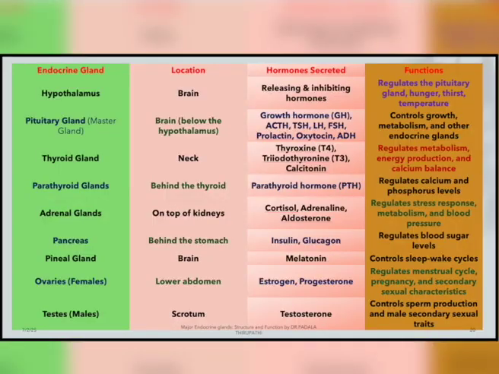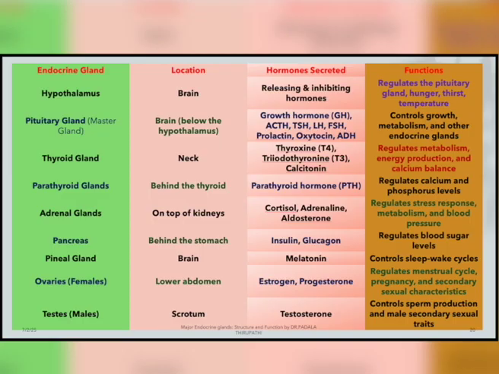And the last one is the pineal gland. The pineal gland is situated in the deeper region of the brain. It releases the melatonin hormone. It is useful for circadian rhythms, our day to day life activities, whether we wake up or whether we are going to sleep. This is under the control of the pineal gland.